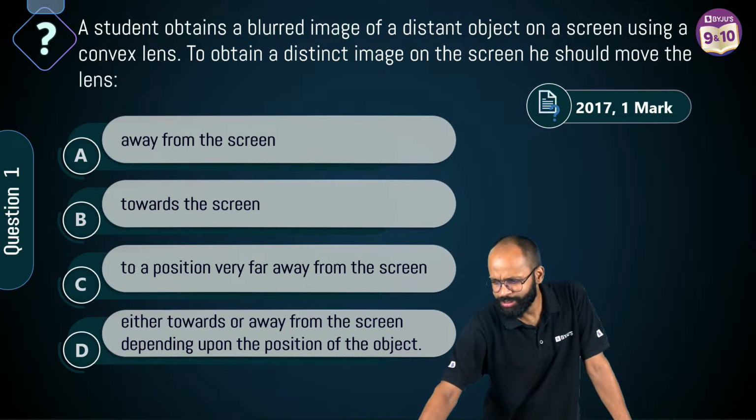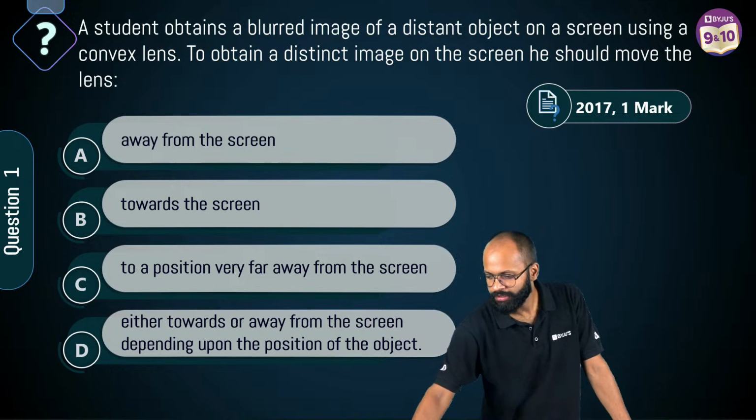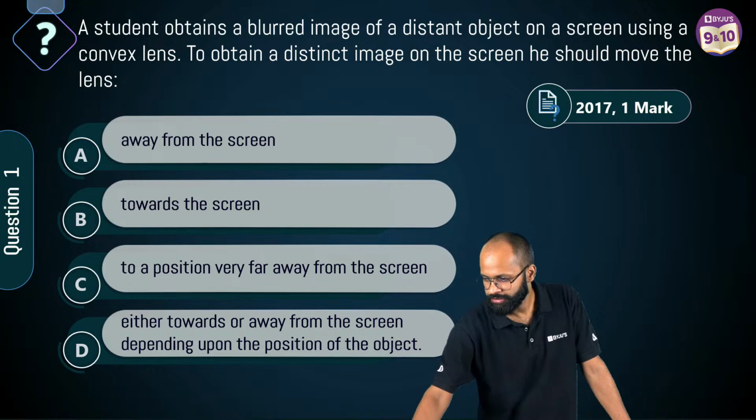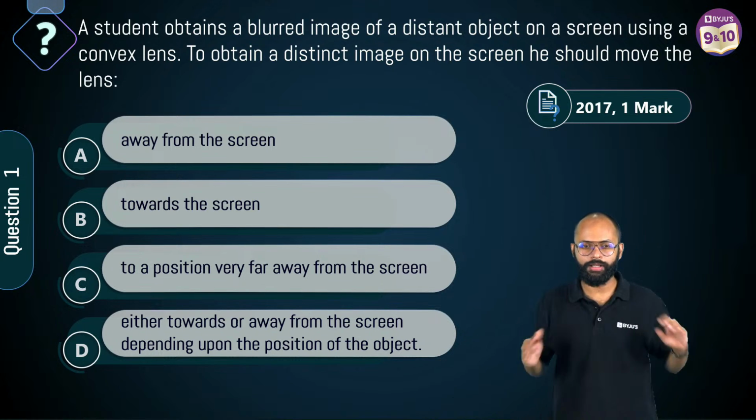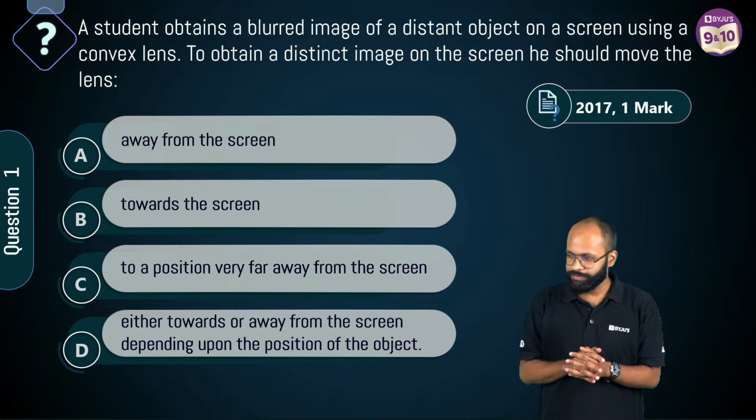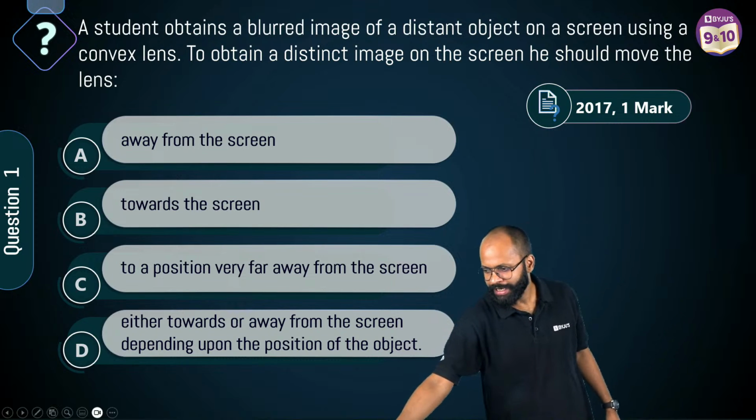Hey, wait, I am switching my account. Okay, I'm giving a poll now. Wait, please. This is A. This is B. This is C. And this is D. Come on, let's see. The reason I'm giving you a poll is I want to see how many people are answering correctly. The poll is active. Come on. Poll is active, brother.